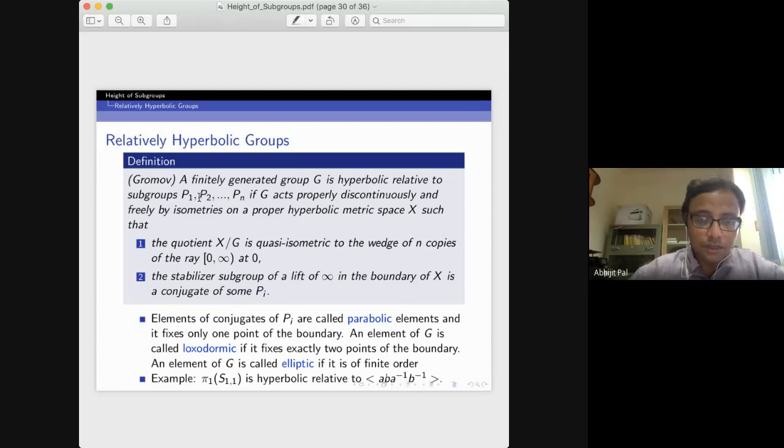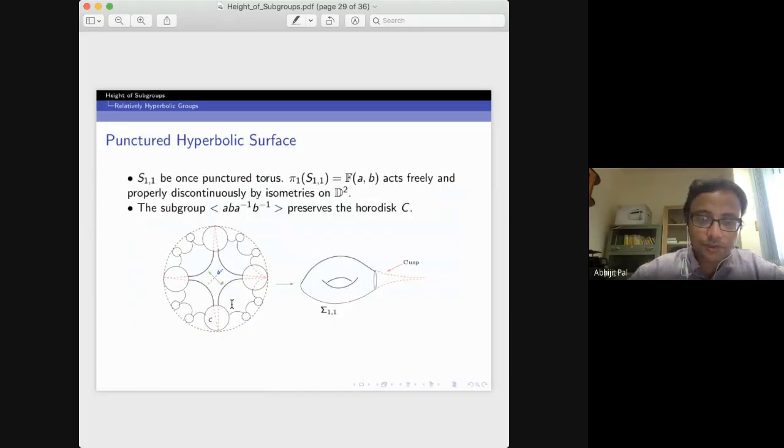The fundamental group of this surface is in fact hyperbolic relative to the commutator ABA inverse B inverse. If you go back to the previous picture and take the commutator ABA inverse B inverse, it preserves a horodisk. So it fixes a lift of this cusp.